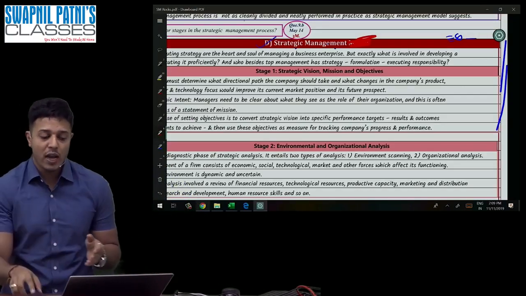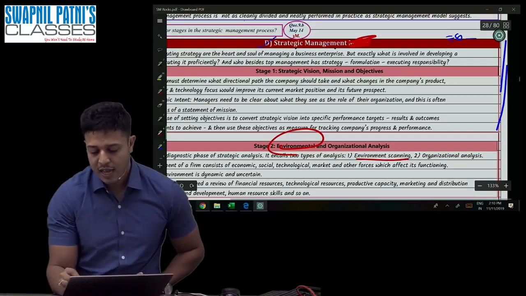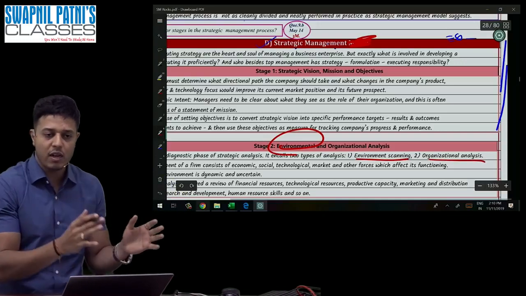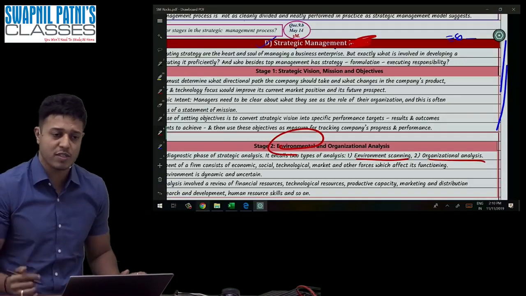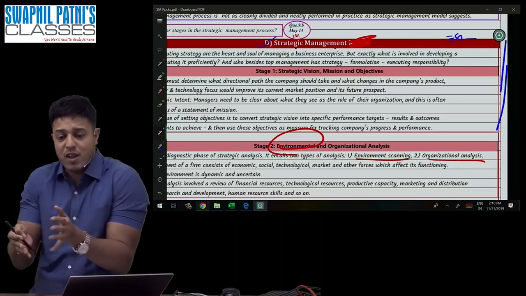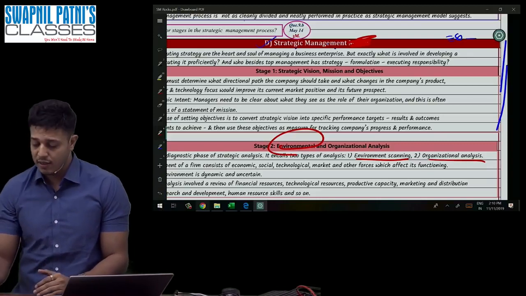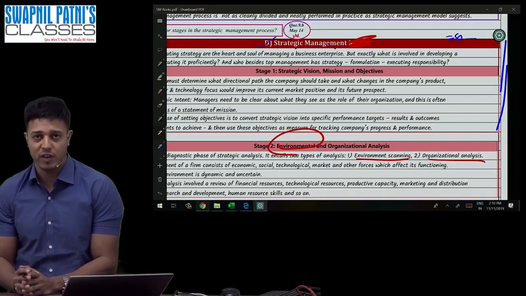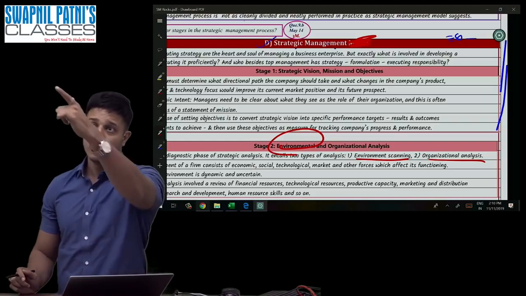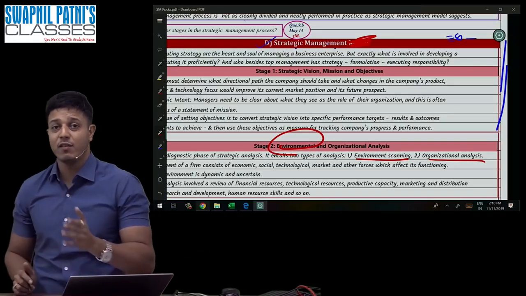Number 2, you have to analyze and understand where you are. You have to do the SWOT analysis, strength, weakness, opportunity and threat. You have to understand your internal as well as external factors, your existing position, where you exactly stand right now. When they did this, Sun Pharma understood they were on the 2nd position in India. The vision was to be on number 1, but currently they were 2nd in the pharma business in India.